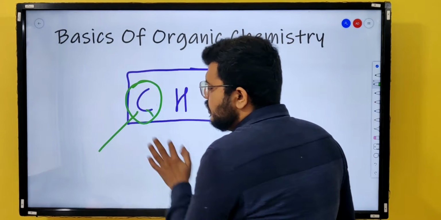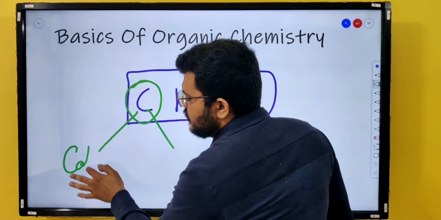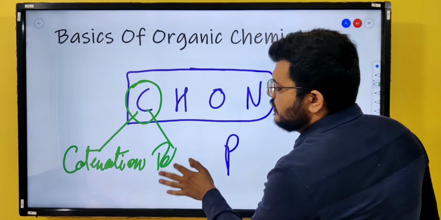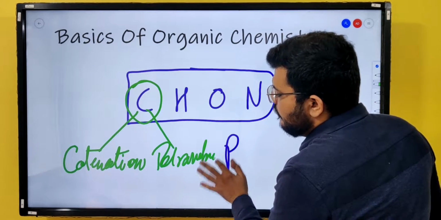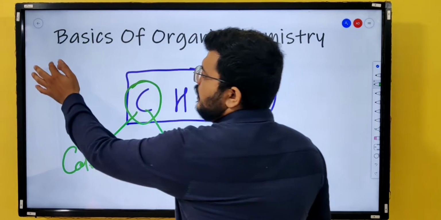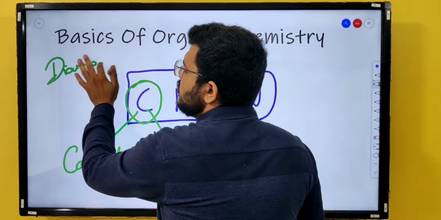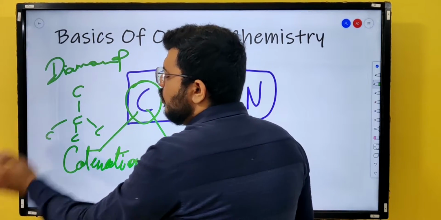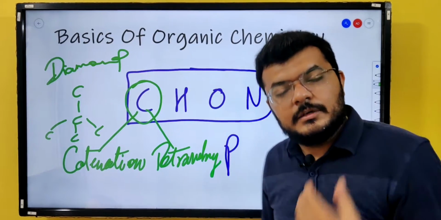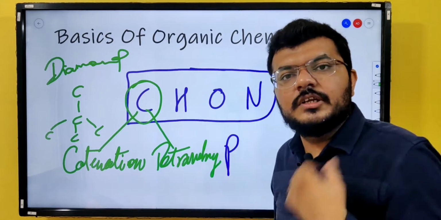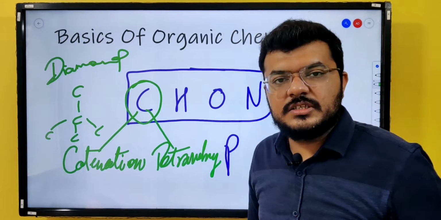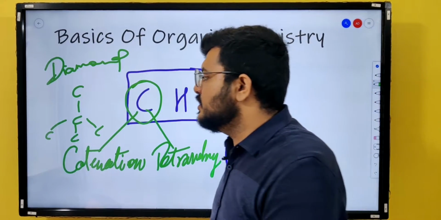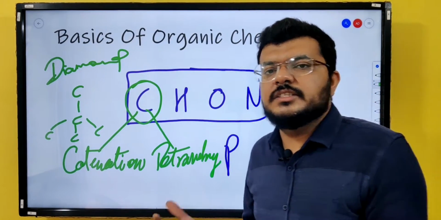Why? Because of two properties of carbon. One is catenation and the other one is tetravalency, right? We have seen both of these properties in diamond. What was happening? Diamond had a tetrahedral structure in which one carbon could form bonds with four other carbons. Carbon forming bond with carbon itself repeatedly is catenation. Carbon having four valency is tetravalency. So because of this reason, organic chemistry exists, right?